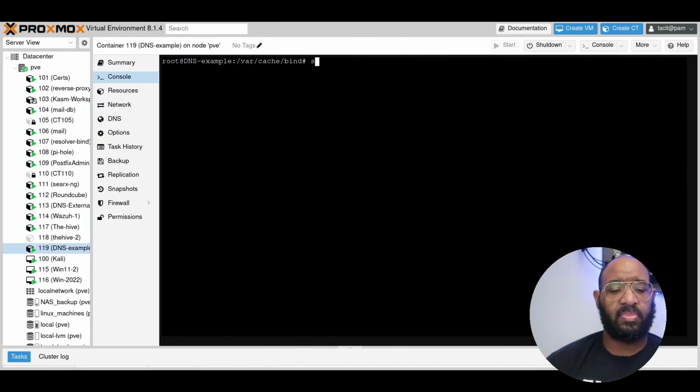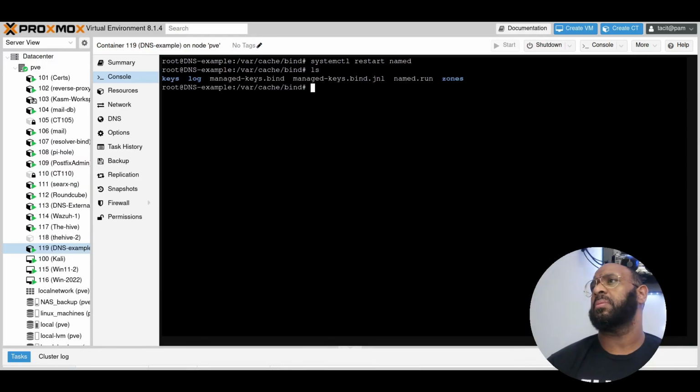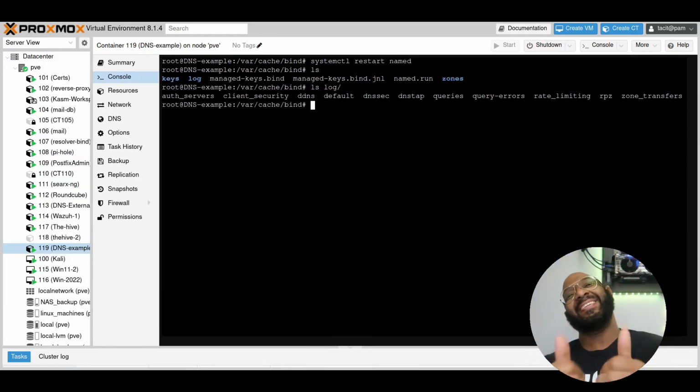As soon as I remember how to type, restart named, there we go, and we know it works if we have logs. We got logs.